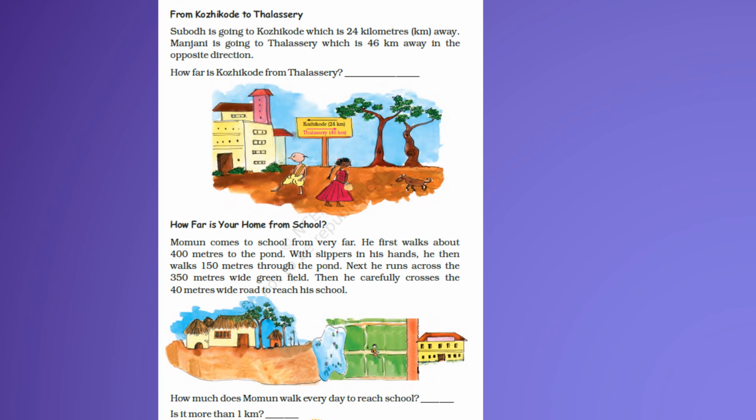Now let us attempt these questions. So now the first question is: Gopi goes 24 kilometers to Kozhikode. It is a place in South India, and Manjini goes 46 kilometers to Thalassery. How far is Kozhikode from Thalassery? 24 plus 46, we have 70 kilometers.